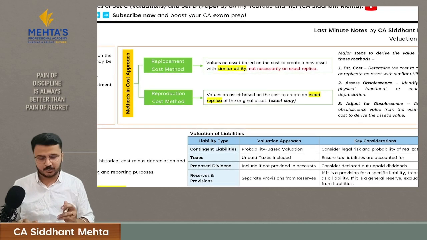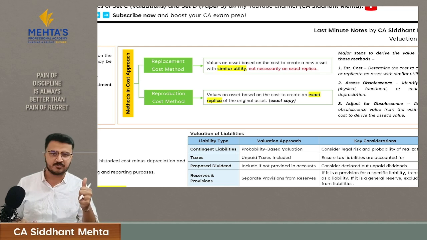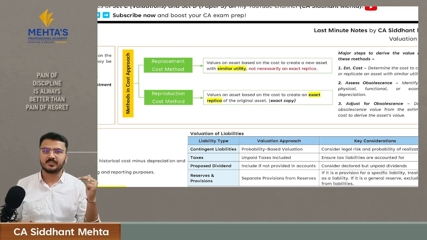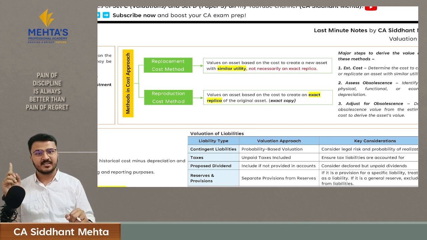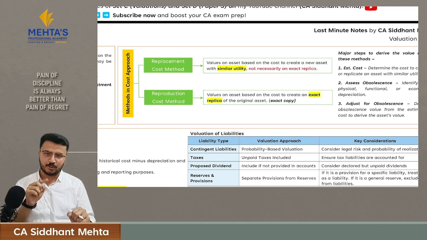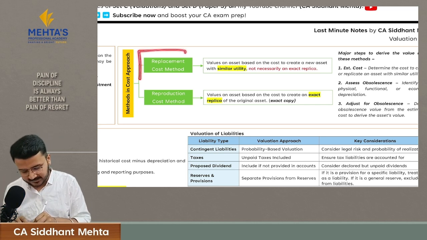Here, assume I have to value my HP laptop. I will check what functions are there in my HP laptop. Okay, it has a Ryzen 5 processor, it has 16 GB RAM, it has 1 TB storage. But when I go for the valuation of this asset, I understand that HP has stopped producing these assets. Then I will see, is there any other company which has similar functions like mine? Okay, there is one Dell laptop which has similar functions like mine. I will consider the Dell value for valuing my asset. This is called the replacement cost method.